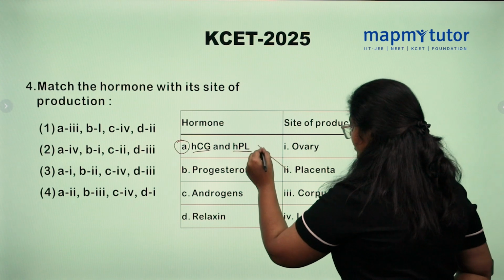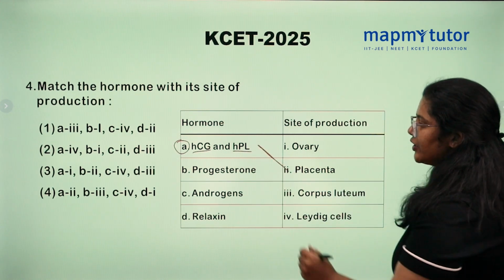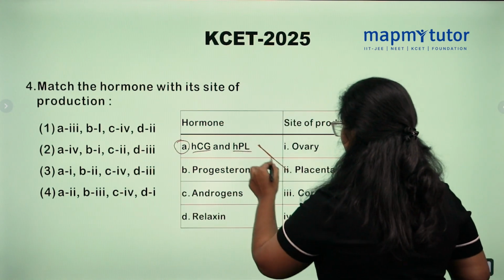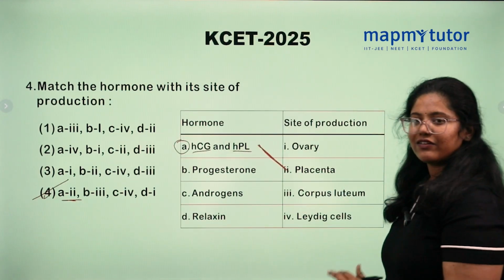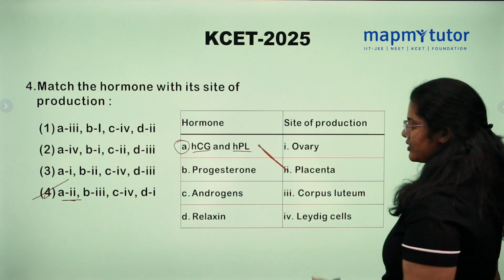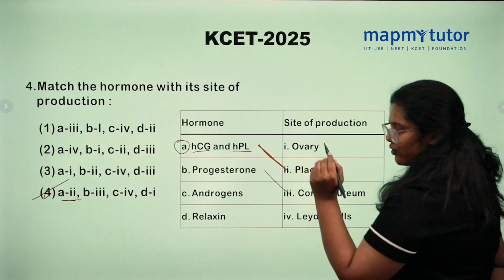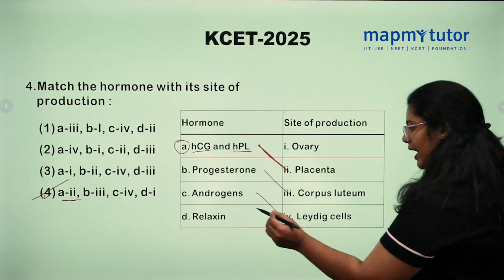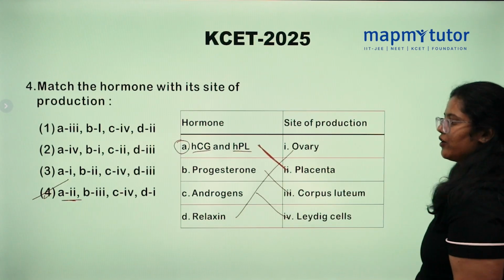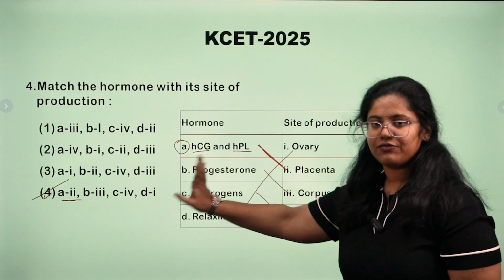By matching the option, you can see it is only there in option number 4. Yes, we will try to match the rest options. Progesterone is produced by corpus luteum, androgens are produced by Leydig cells, and relaxin is produced by ovary. So the correct option is 4.